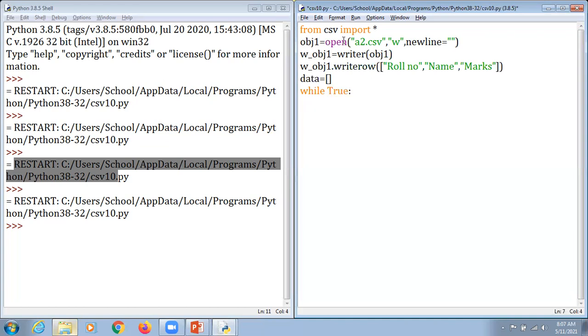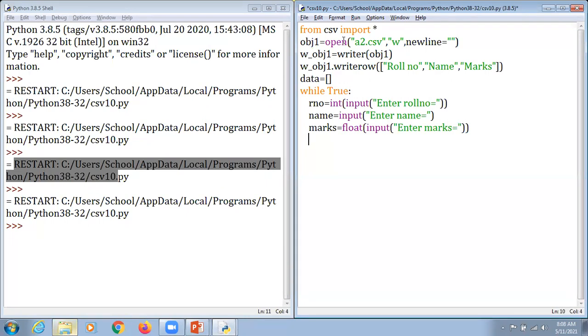And I'm just going to hit that and mention rno is equal to int, here it is input. Enter roll number, and hit here, name is equal to input, enter name here. So enter again, and then marks. And now we talk about a float here, then we talk about input here, and we talk about enter marks here. So we just change that entry.